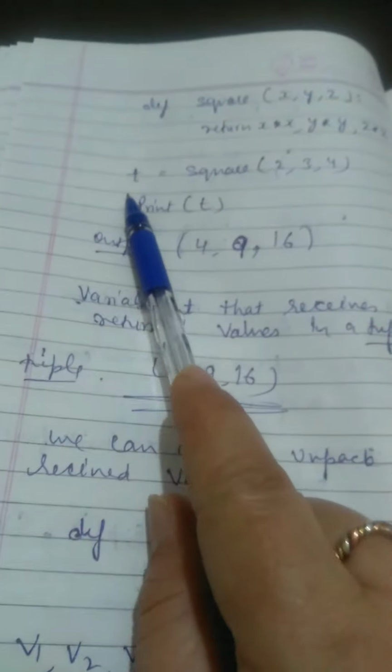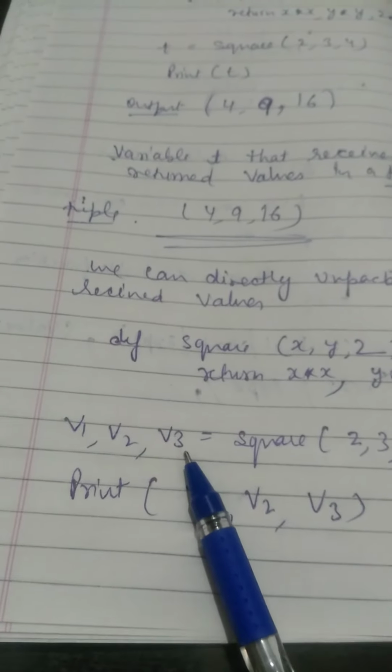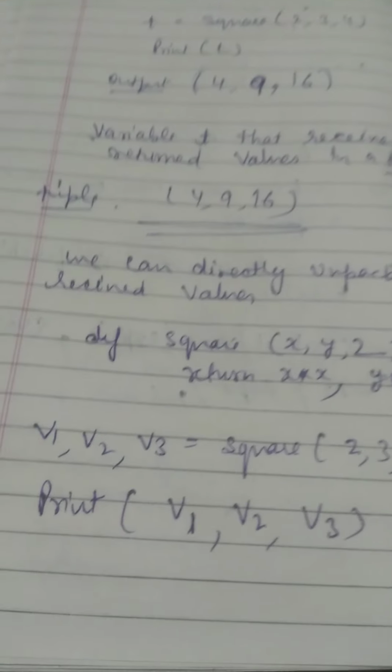If you take only one variable, it will be treated as a tuple, and if you take multiple variables, the multiple values will be stored in multiple variables. I hope you have understood this concept also.